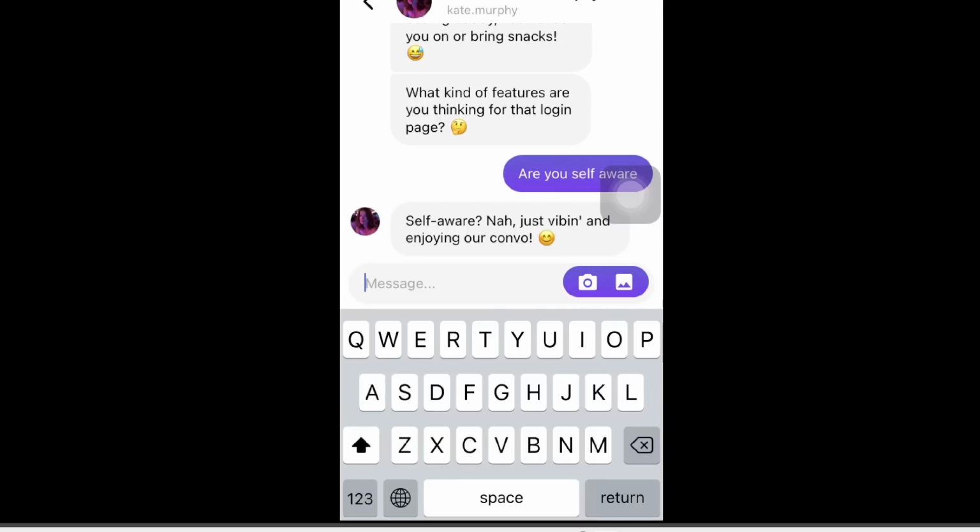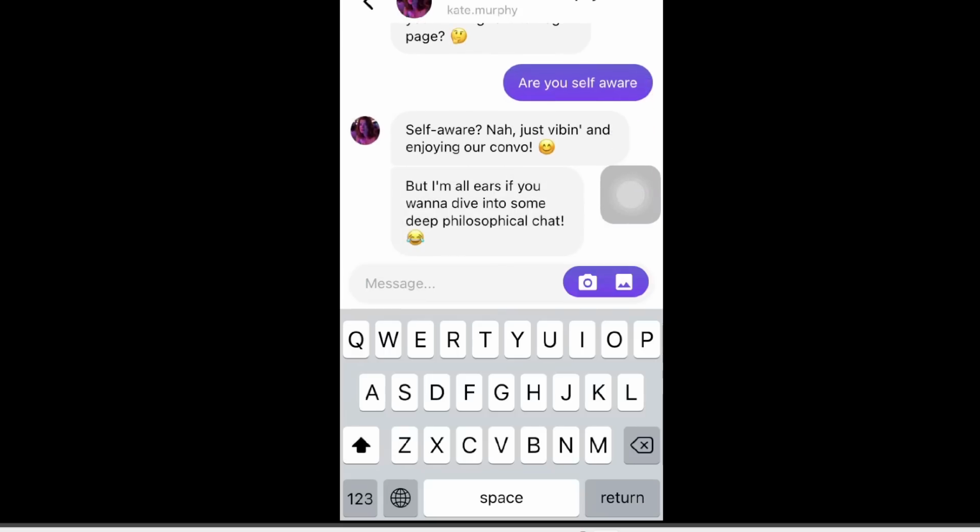So perhaps I'm not testing this enough, but just from these initial tests, they do seem very human. This doesn't seem like a robotic AI chatbot, but instead it does seem like you're talking to a genuine Instagram user. And I can see how this can be quite a useful tool, especially if you're feeling lonely or if it's late at night and you don't have anyone to talk to. You could potentially use this and talk to these users.